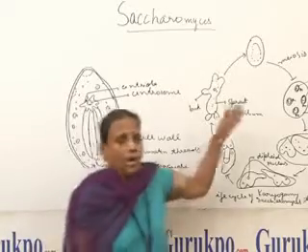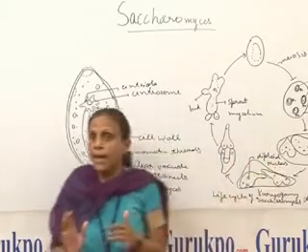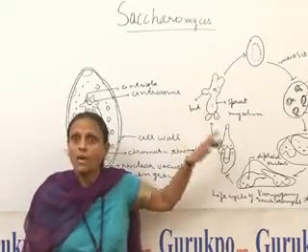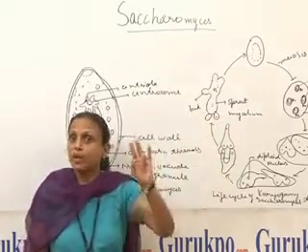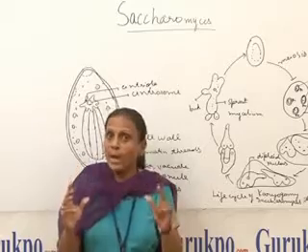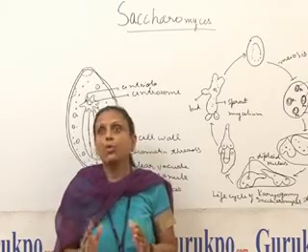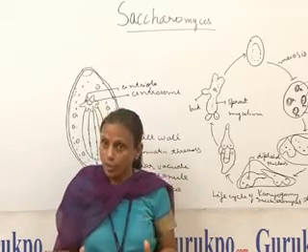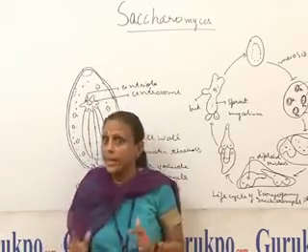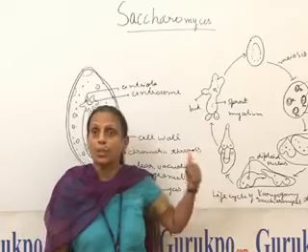Now friends, I move towards the life cycle, or I move towards the reproduction in Saccharomyces. Well, it occurs by vegetative means and by sexual means. Now I take how it occurs by vegetative means. It occurs by two processes. First of all, budding. What is budding? In budding, the protoplast bulges out in the form of a bud. The nucleus divides mitotically into two daughter nuclei. One of the daughter nuclei migrates into the bud. Later on, this bud separates from the parent cell and leaves a scar on the mother cell. This scar is known as the bud scar.